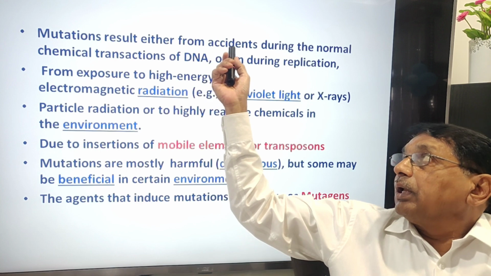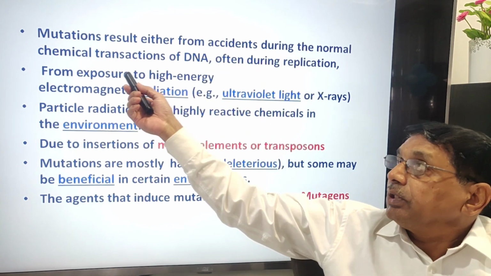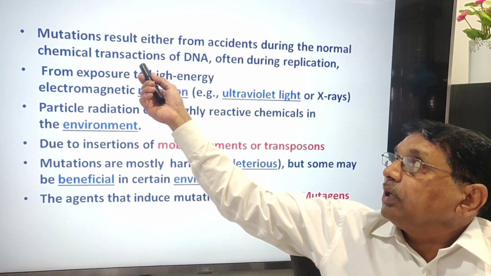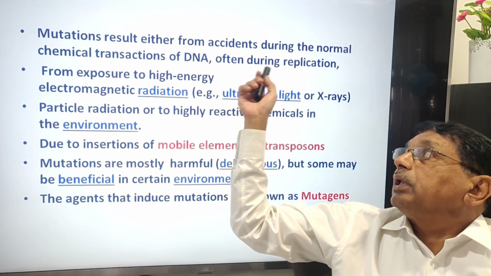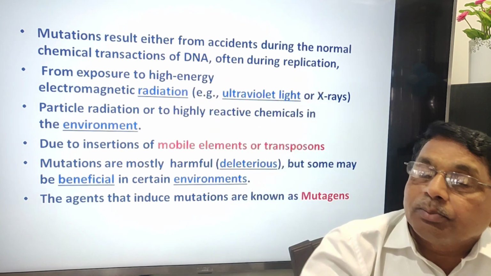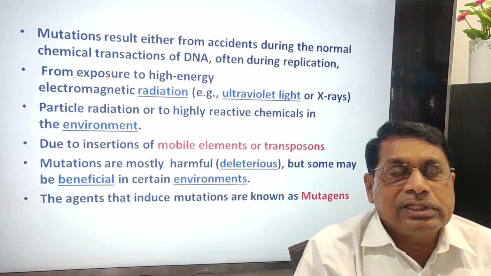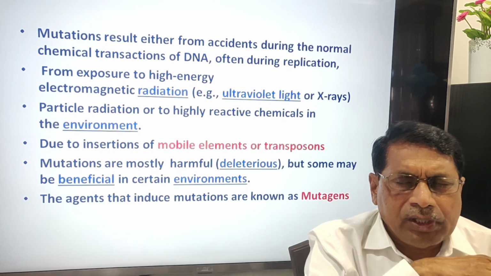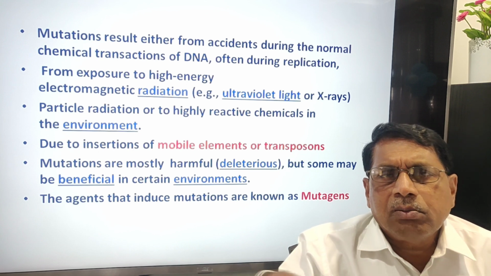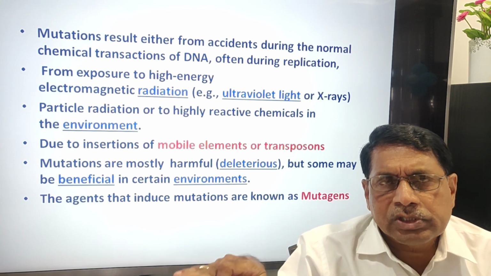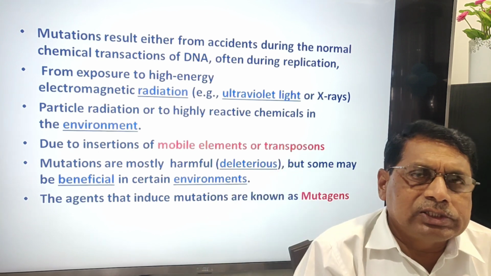Either accidents during the normal chemical transactions of DNA, often during replication. The DNA replicates during cell divisions. In the majority of cases, replication is normal, without any mistakes, without any faults.